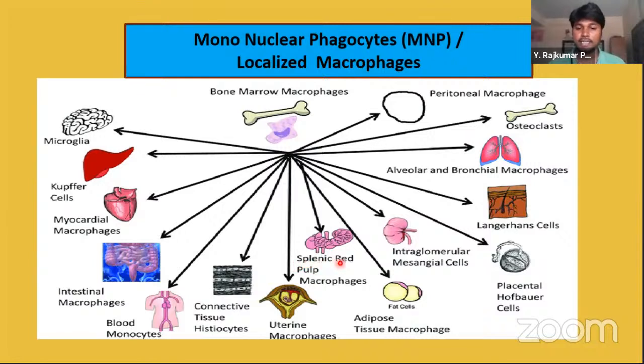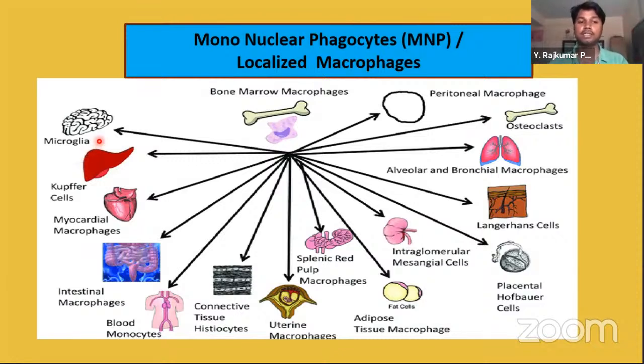And splenic red pulp macrophages protect the digestive system. Uterine macrophages exist in the uterus. Connective tissue histiocytes are located in the body tissues, and blood monocytes exist in the blood. They are the blood phagocytes. Next, interstitial macrophages are located in the intestine. Myocardial macrophages are located in the heart, and Kupffer cells, which we just studied, are located in the liver.